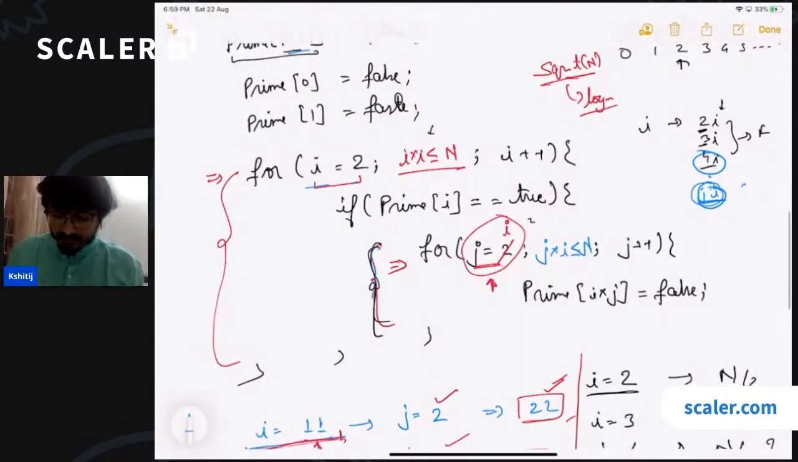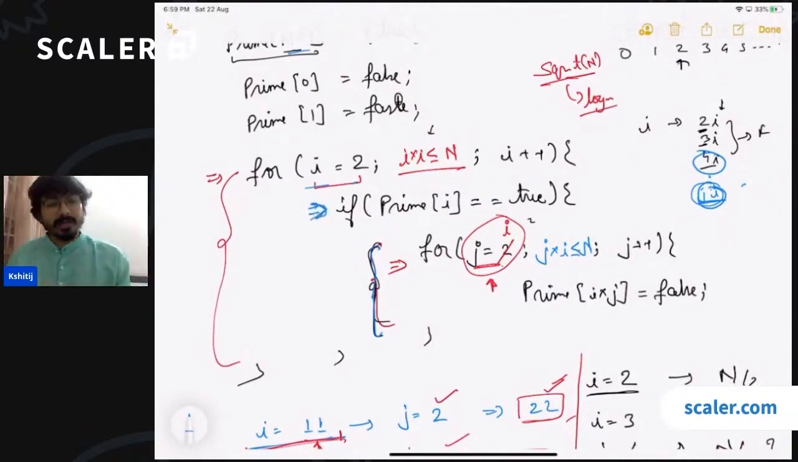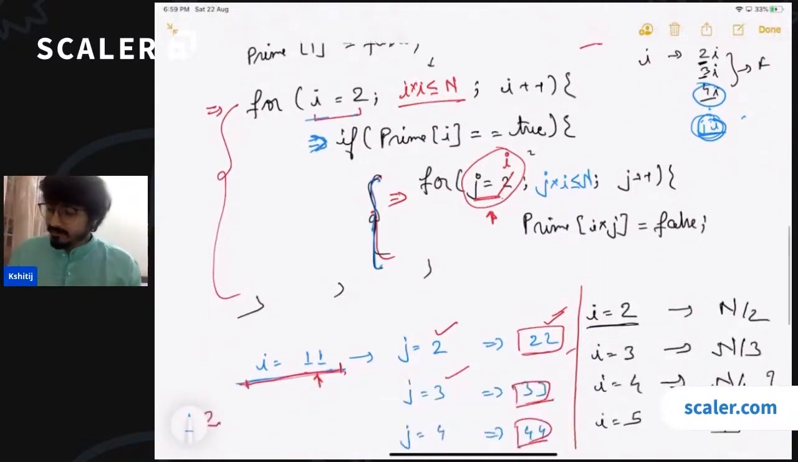And before running this loop, we are always checking whether i is prime or not. Is 4 a prime? No, 4 is not a prime. So this inner loop is going to run how many times? Exactly 0 times. This if case is going to fail for 4, right?